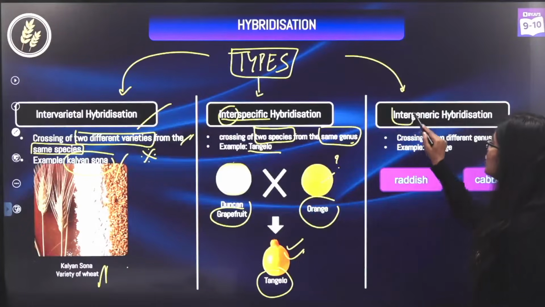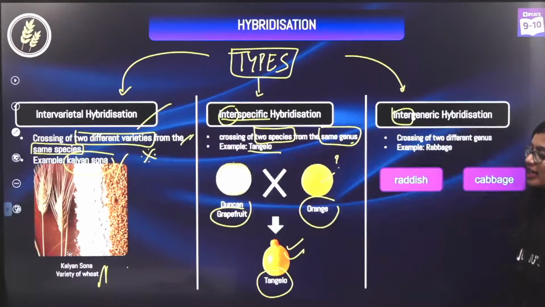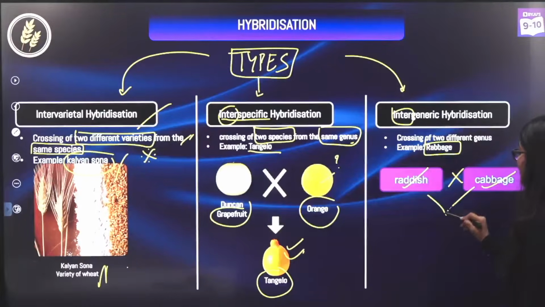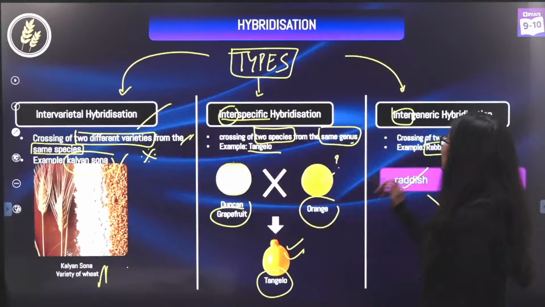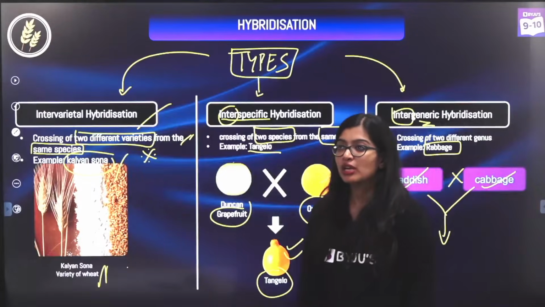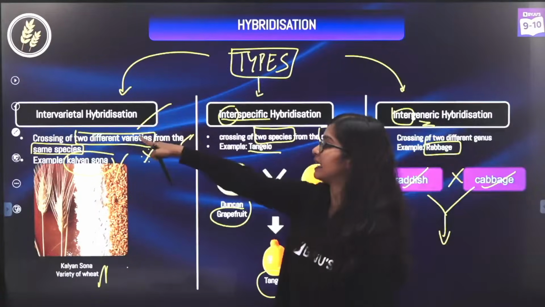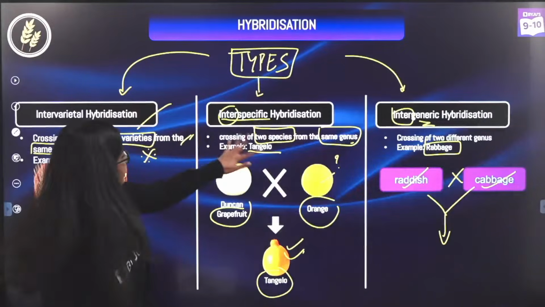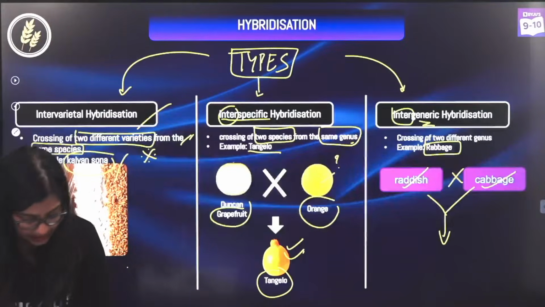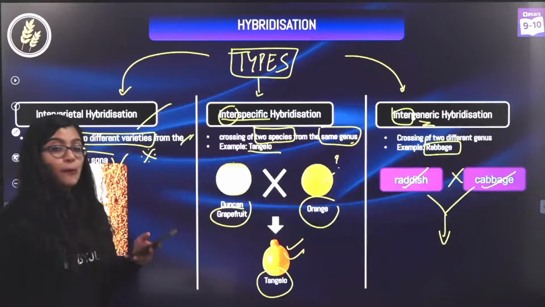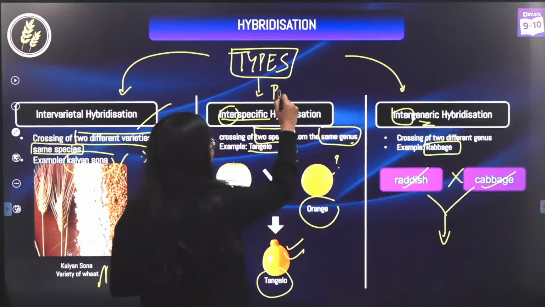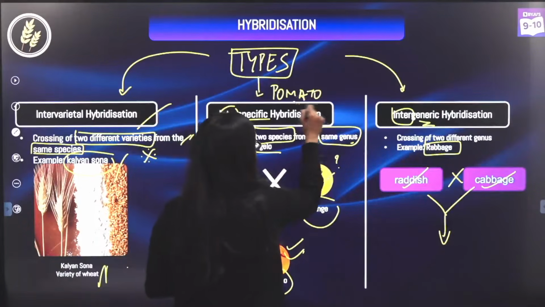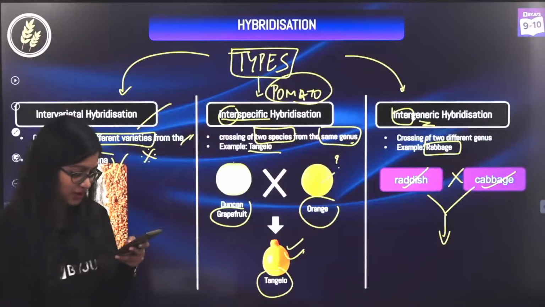Then you have intergeneric, right? So in the case of intergeneric hybridization, you have something known as rabbage, right? So in rabbage, you have radish and cabbage. So when they are crossed together, you will get rabbage. Now, intergeneric is not very common, okay? So in hybridization, what is most common is intervarietal and interspecific. And now and then they also try intergeneric, but these 2 are what is most common. Yes, are we clear? Pomato is also an example of interspecific, okay? Pomato is an example of interspecific. Yes, all right.